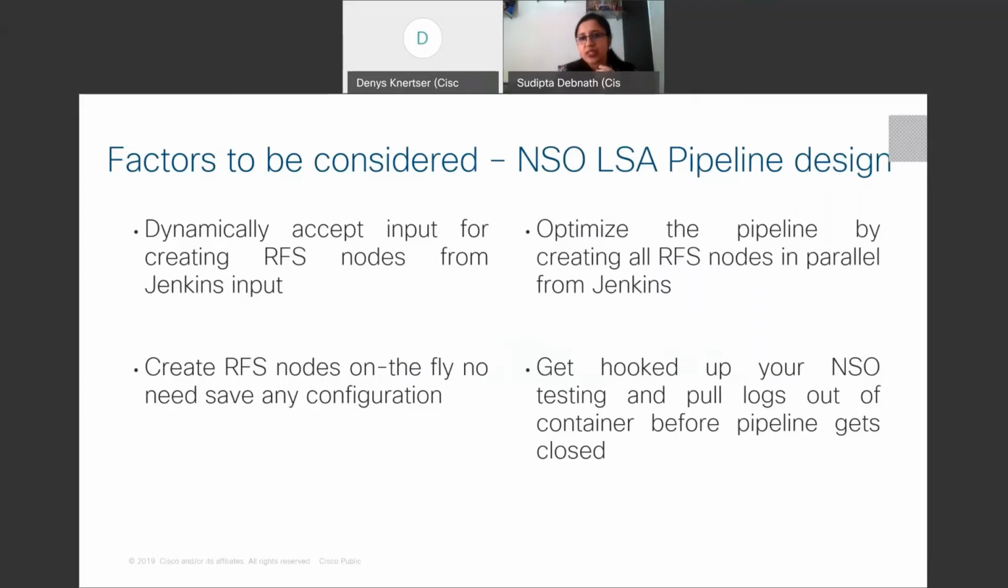What am I going to achieve out of this? We optimize the pipeline by creating all RFS nodes in parallel from Jenkins. So if you would like to create X number of RFS nodes, you are not going to invest any extra time on that. Then you get hooked up your NSO testing, pull the logs out of the container before the pipeline gets closed, and you have your test results in hand, even though you are not keeping your test environment alive after you complete the testing.